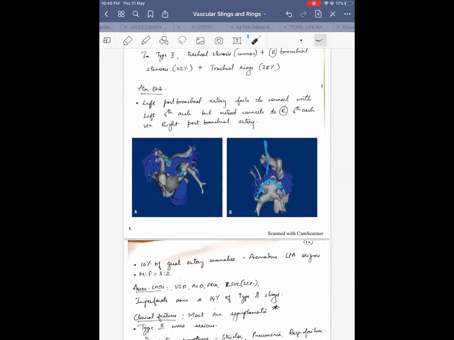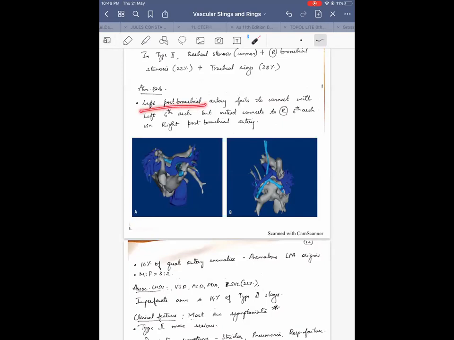Coming to the embryological basis of it, the left postbranchial artery. Postbranchial arteries are the structures that give rise to distal pulmonary arteries. Only the proximal parts of the right and left pulmonary arteries arise from the proximal part of the sixth aortic arch. The distal part of the sixth aortic arch is going to give the ductus arteriosus. Now, where do the distal segments of pulmonary arteries arise from?